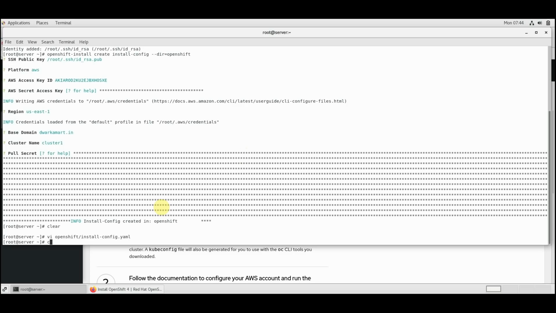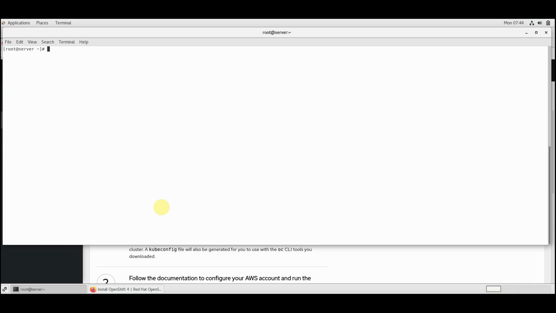So you can now use openshift-install. Make a copy of this file, because this file is created under the OpenShift folder, and once you run openshift-install, the file will be deleted after the provisioning. So better you keep a copy of the file if you require to provision multiple servers or multiple clusters using the same file.